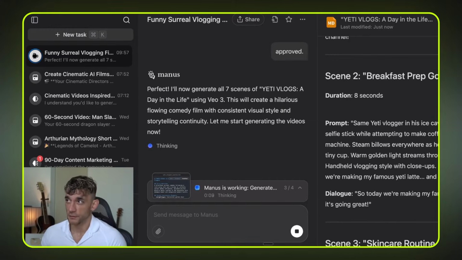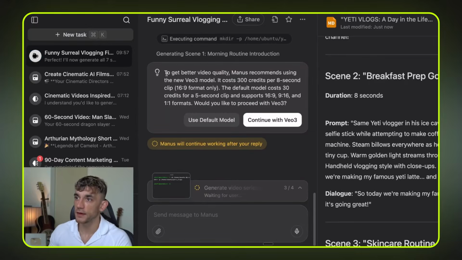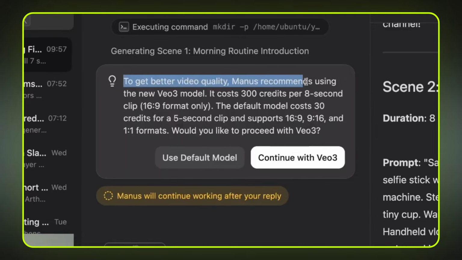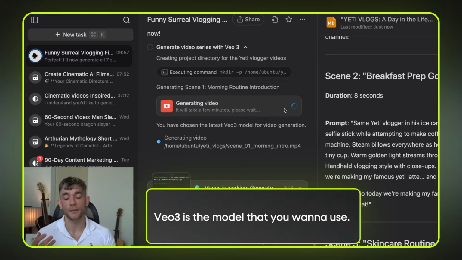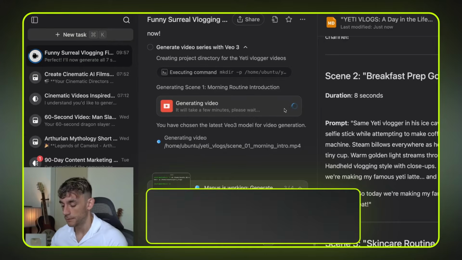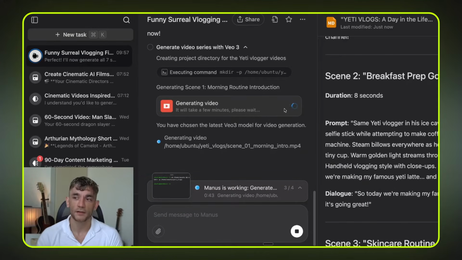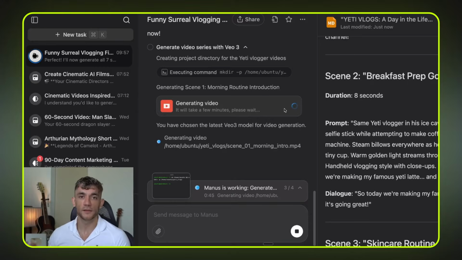And it's doing this magic right here. Now, you can see here, it says, to get better video quality, Manus recommends using the new Veo 3 model. It costs 300 credits per 8-second clip. It's only in that dimension, so 16:9 format only. The default model costs 30 credits. I'm going to continue with Veo 3. Veo 3 is the model you want to use, right? If you use something like, for example, Kling 2 or something like that, you're not going to get the audio dialogue synced with the video. So you want to make sure you're using Veo 3.